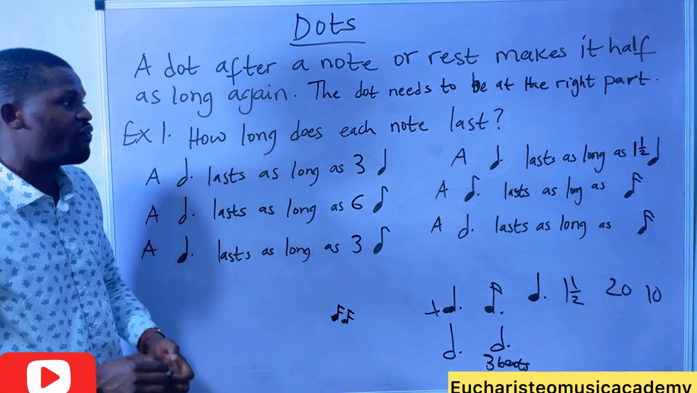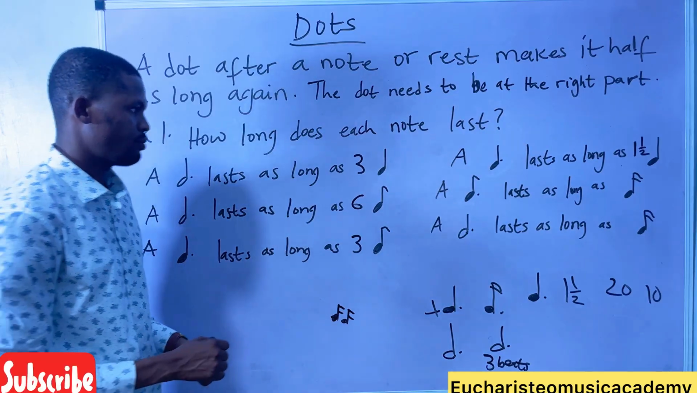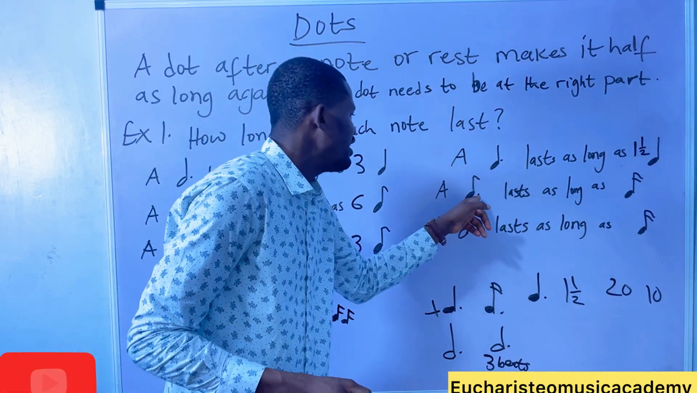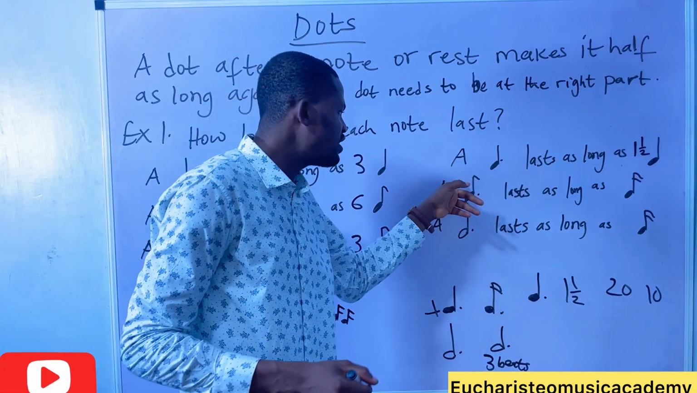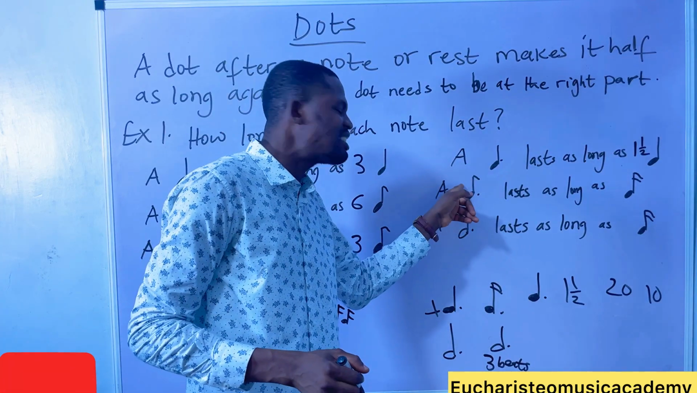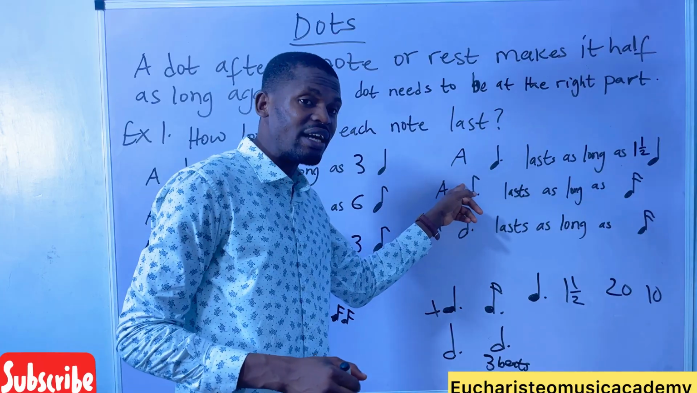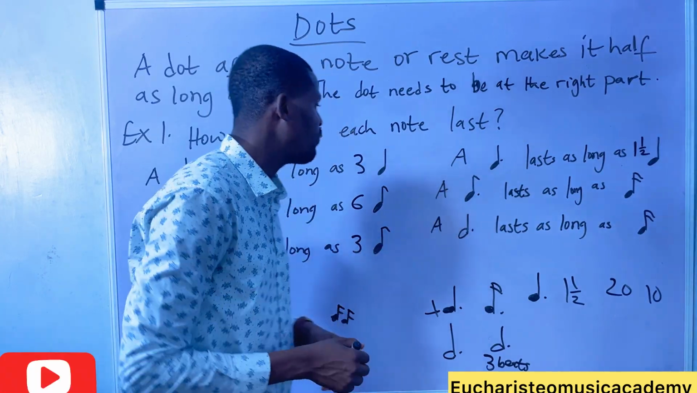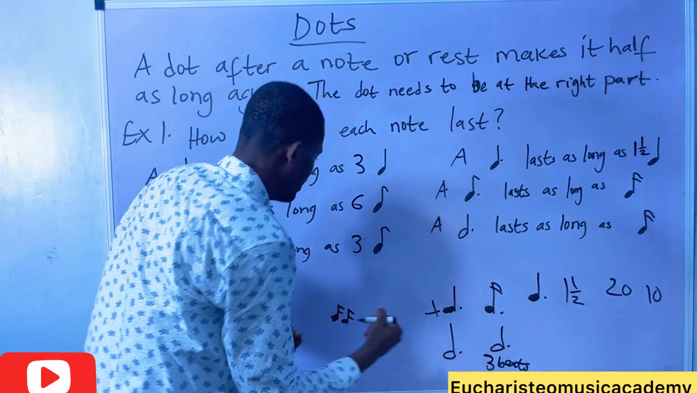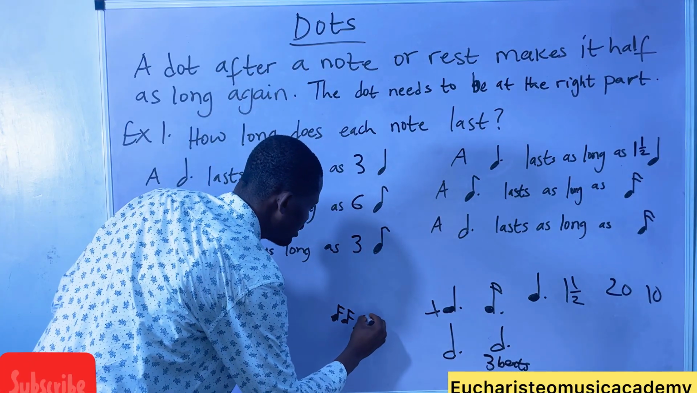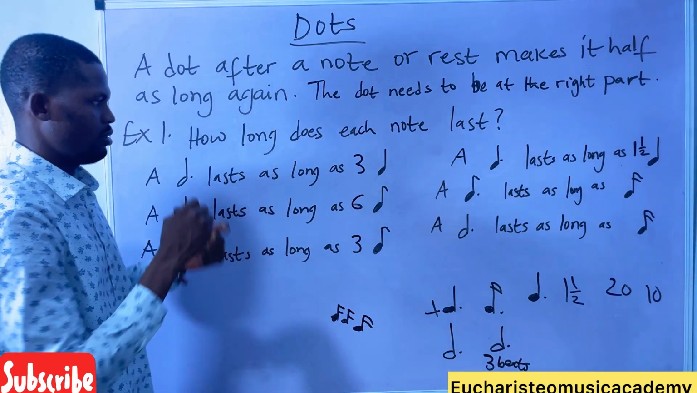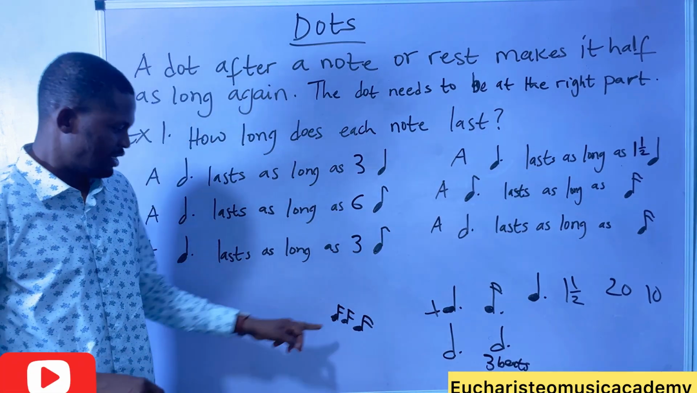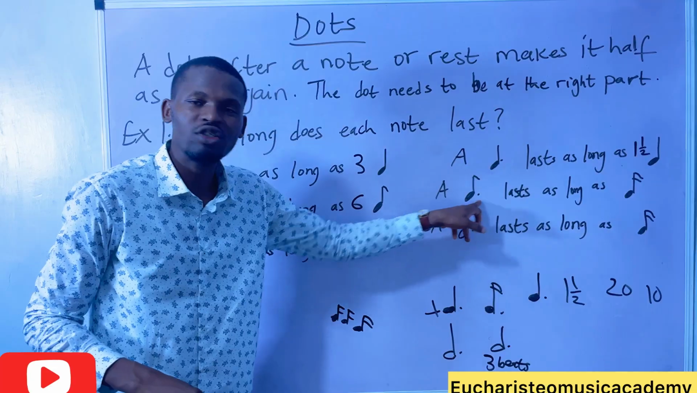These 2 semiquavers will give us 1 quaver. Now, this dot is half of this semiquaver, and half of this quaver is a semiquaver. This note here is a quaver. Half of this quaver is a semiquaver. So this dotted quaver is the same thing as this. Are you seeing it? Same thing as this. 3 semiquavers make up a dotted quaver.